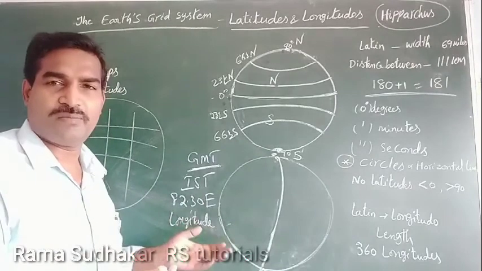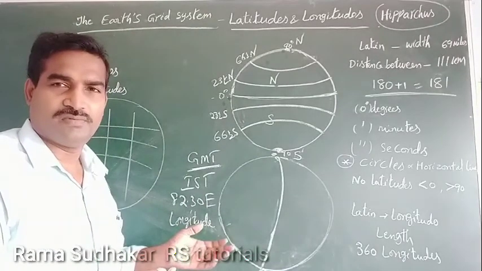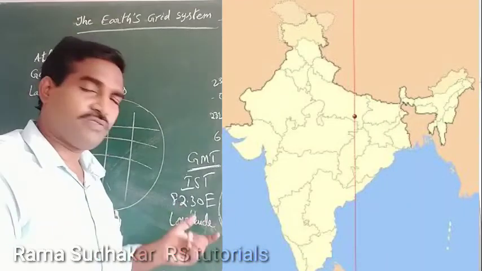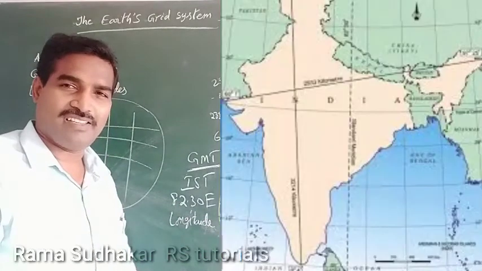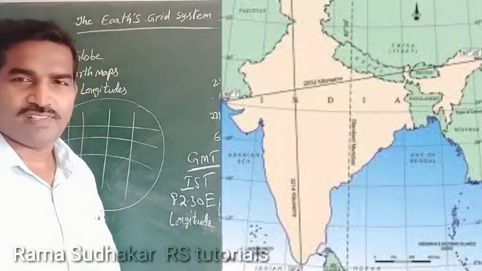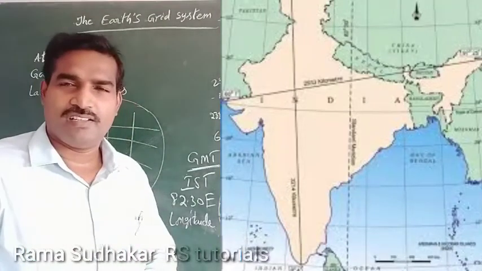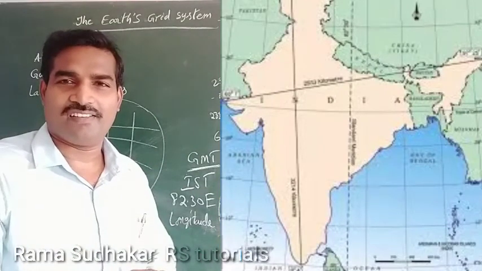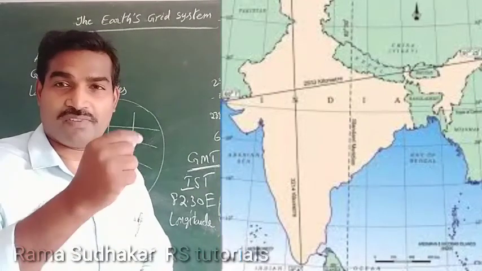It is our Indian time zone. Exactly, this 82.5 degrees east longitude means IST. India is 5.5 hours ahead of Greenwich line.